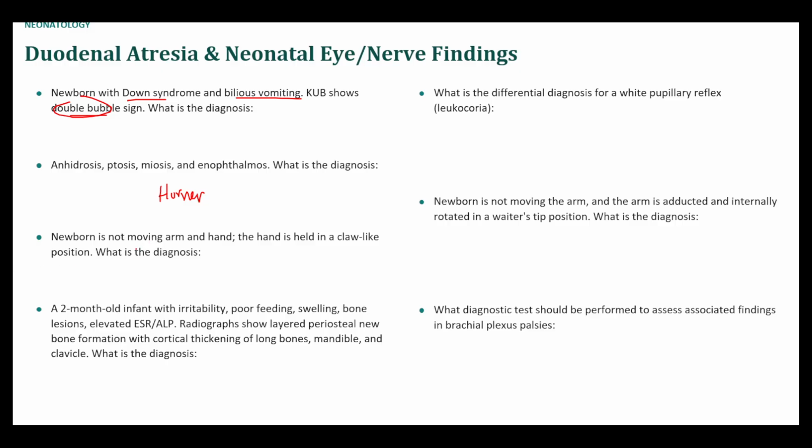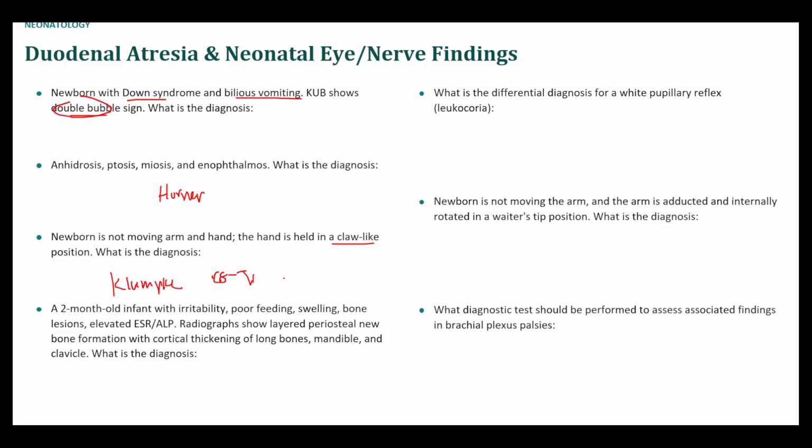Newborn is not moving arm and hand. Hand is held in a claw-like position. So this is Klumpke palsy. This is damage to the C8, T1 nerves, the lower trunk of the brachial plexus, including the ulnar nerve, resulting in damage to the lumbricals.